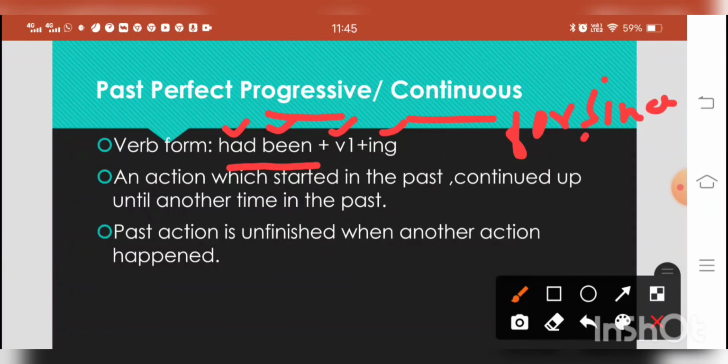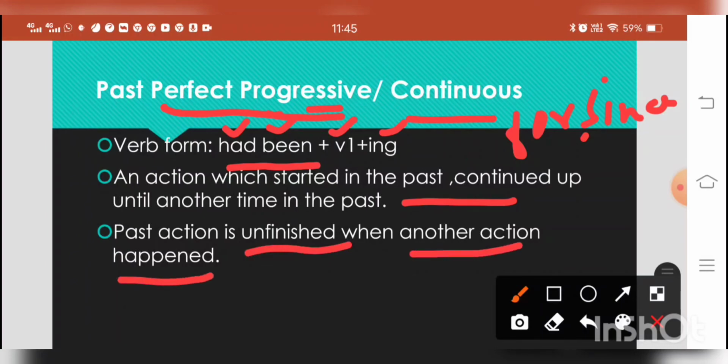An action which started in the past continued up until another time in the past. It means in past perfect progressive tense, the action is not complete, it is incomplete. But the action took place in the past. The past action is unfinished when another action happened.